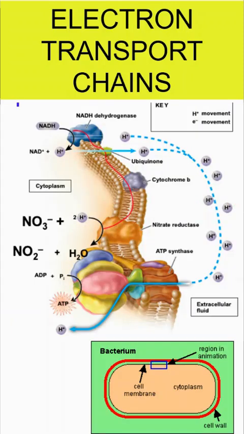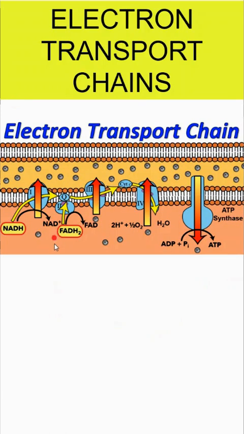In prokaryotes or bacteria, they also have electron transport chains and generate ATP through ATP synthase, but they don't have mitochondria. So they can occupy a lot of different regions and environments in the world because of the variety of terminal electron acceptors that exist in bacteria. So you can have nitrates, you can even have carbon dioxide to make methane, and you can have sulfates that often exist in like the deep sea vents. But we're going to focus on the electron transport chain within mitochondria.